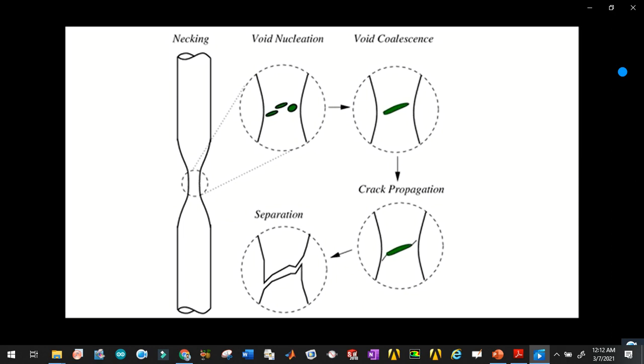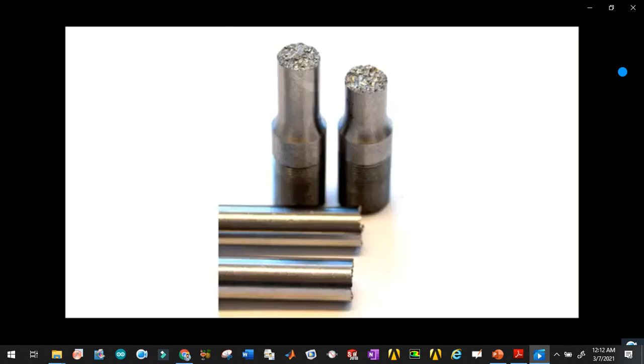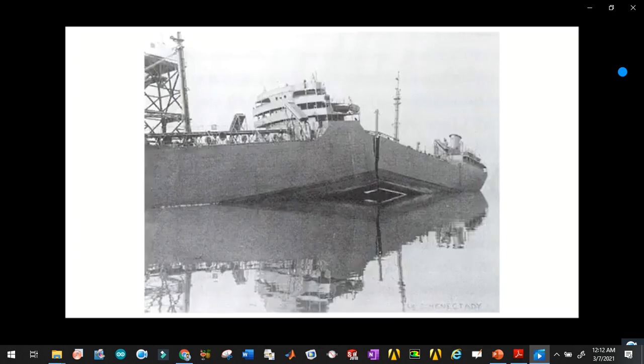With brittle fracture, there is little deformation and crack propagation is rapid. Brittle fractures are far more dangerous as there can be little to no warning that the material will fail. To account for this, testing must be performed and factors of safety applied to the design.